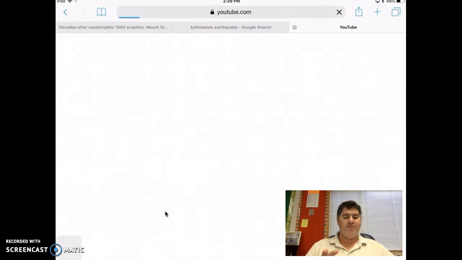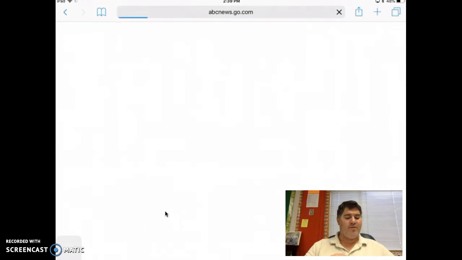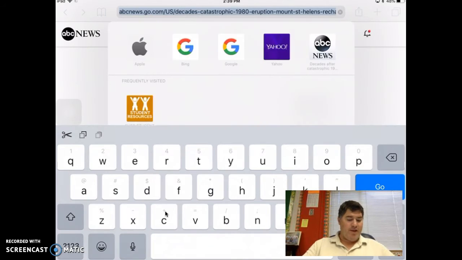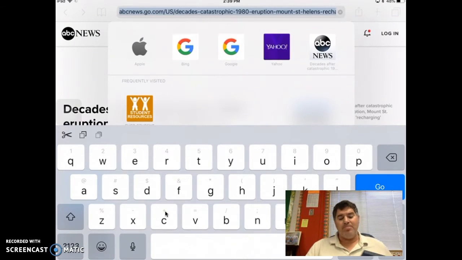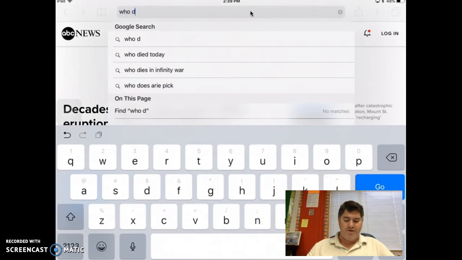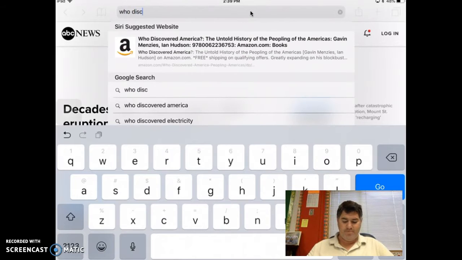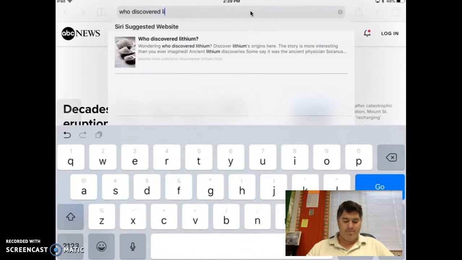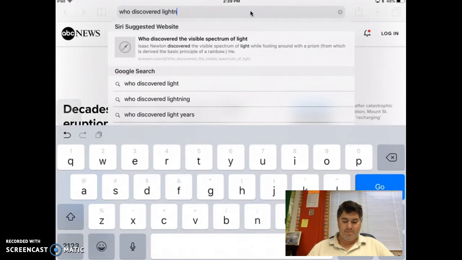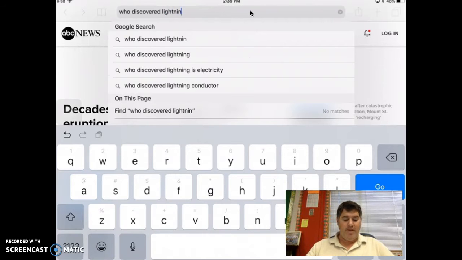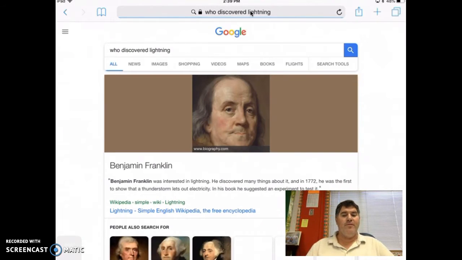When it comes up, let's see here. I'm going to just, right up here in the address bar, I can actually do my search from there. So I'm going to type in who discovered lightning. And it probably will come up.